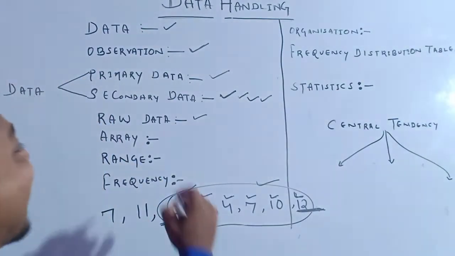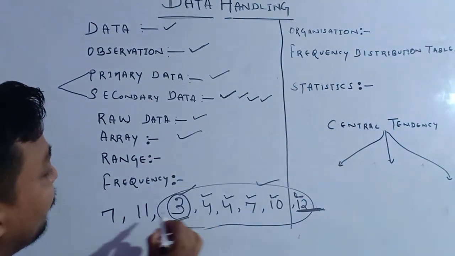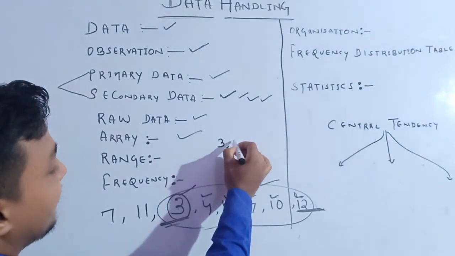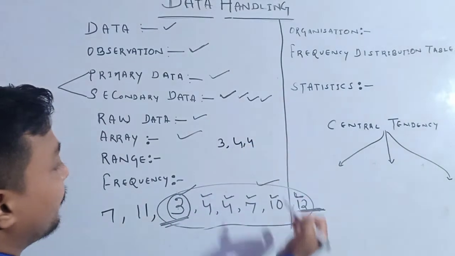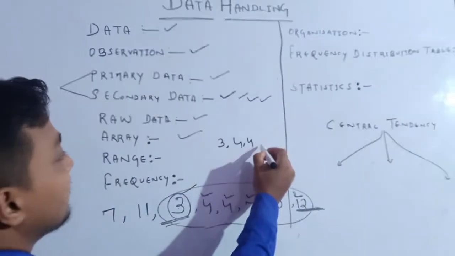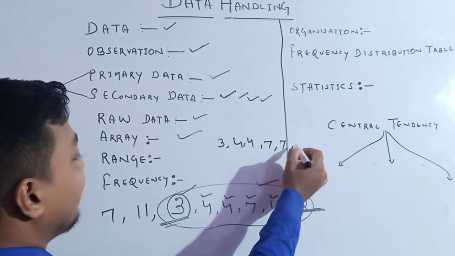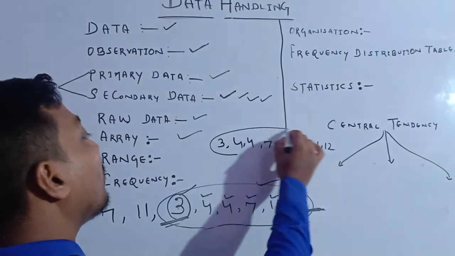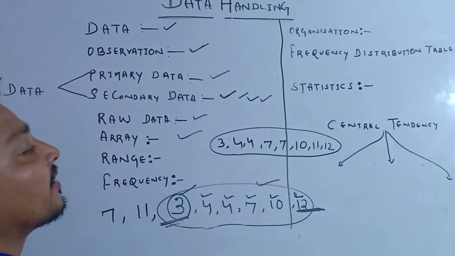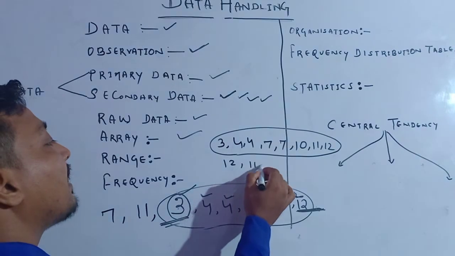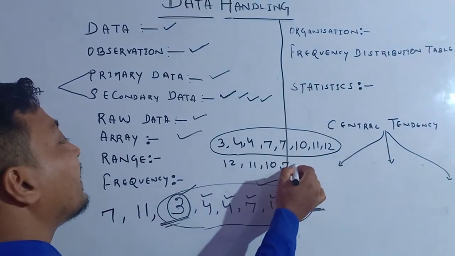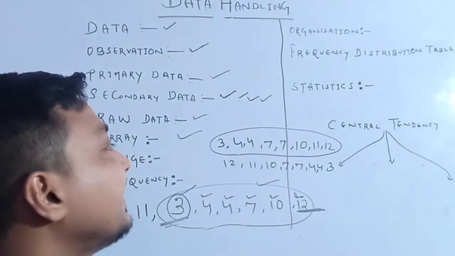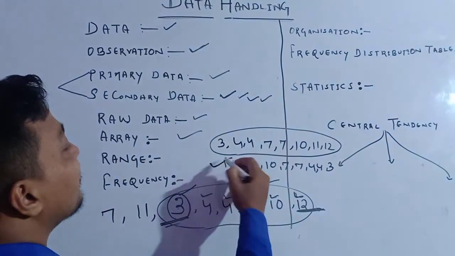Thereafter, array. See, whatever data I got, when I arrange the same data in ascending order: the smallest is 3, then 4, then 7, here another 7, then 10, then 11, then 12. See, here all the data I have arranged in ascending order. It may be ascending order or descending order. Whenever data is presented in ascending or descending order, it is called our array.